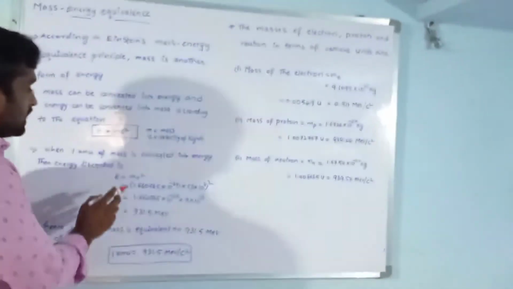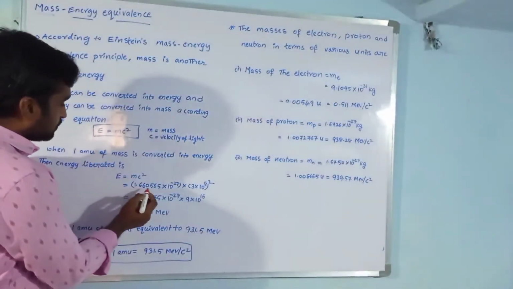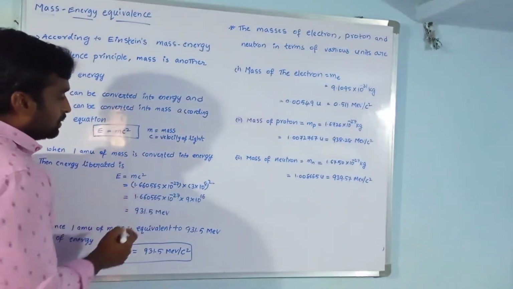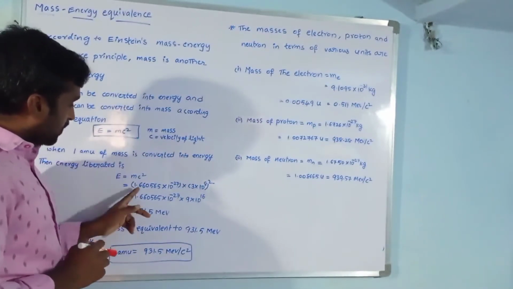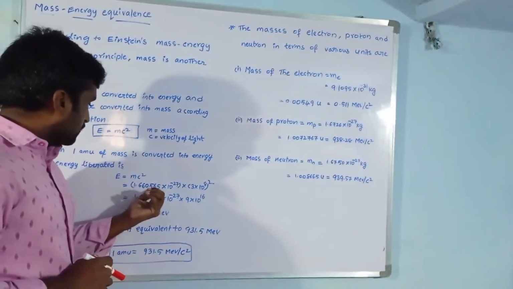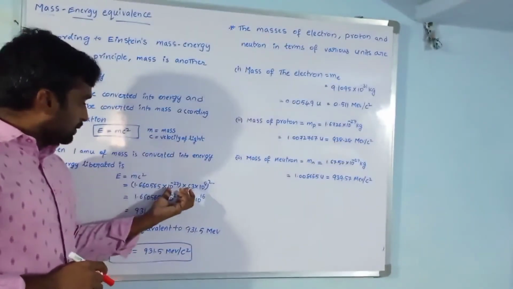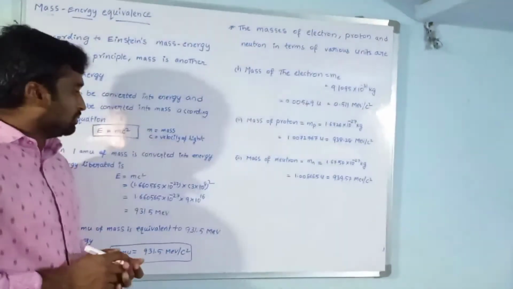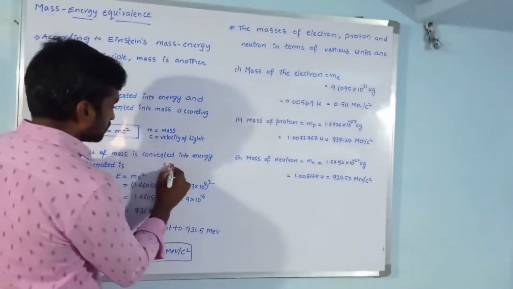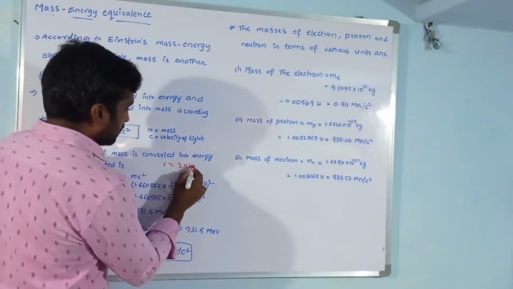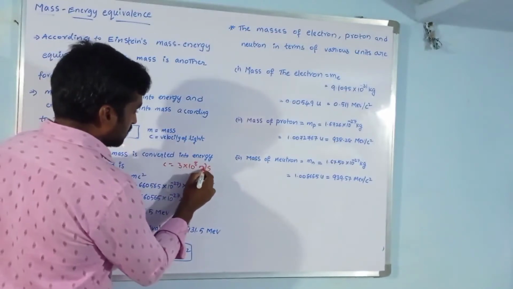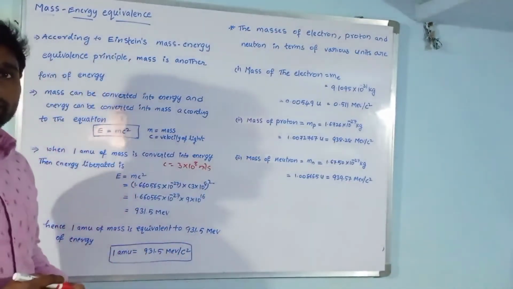Here m is 1 AMU, which is 1.660565 into 10 to the power of minus 27 kg, and c is 3 into 10 to the power of 8 meter per second, the velocity of light in vacuum.